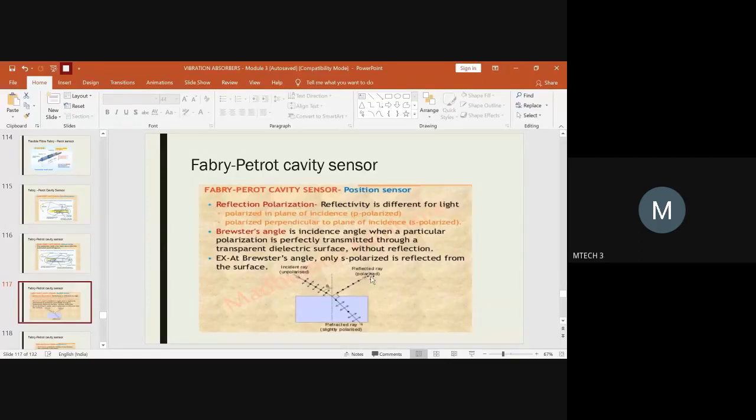If the incident ray gets reflected in another plane, then it results in S polarized. What is S polarized? S polarized is nothing but slightly polarized. So this is a different plane. It is not the same plane in which the light has been incident.